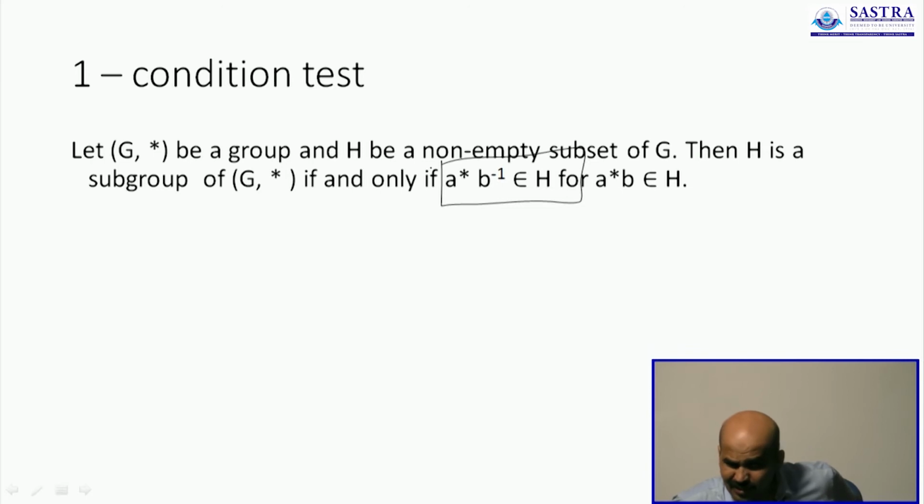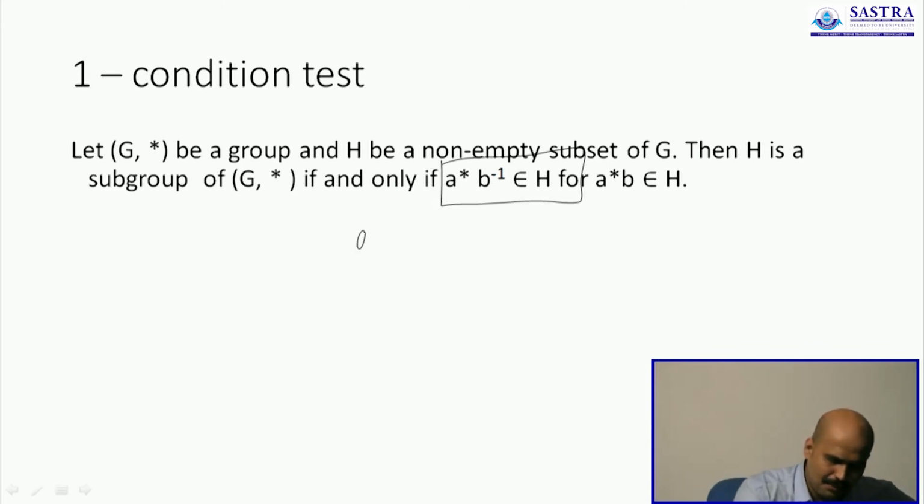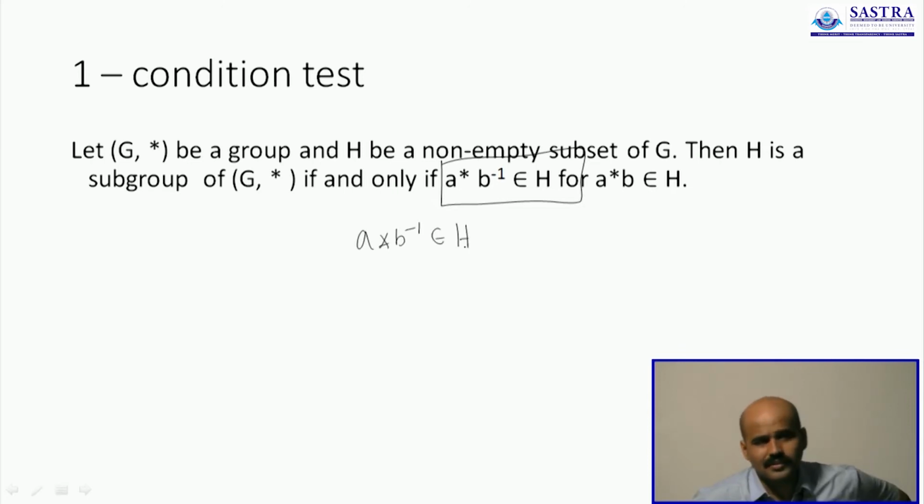Now finding B inverse is nothing difficult, because be it an ordinary element or be it a special element, you are going to have an inverse defined, because that element is part of the group. So B inverse is always part of the group, so B inverse is also part of the subset. So A star B inverse will always be part of the subset whenever H is a subgroup. So it is enough if you check only for this condition when you are testing to find out if a subset can form a subgroup.